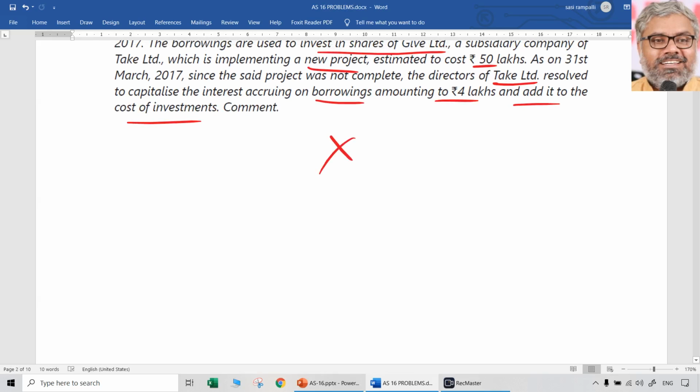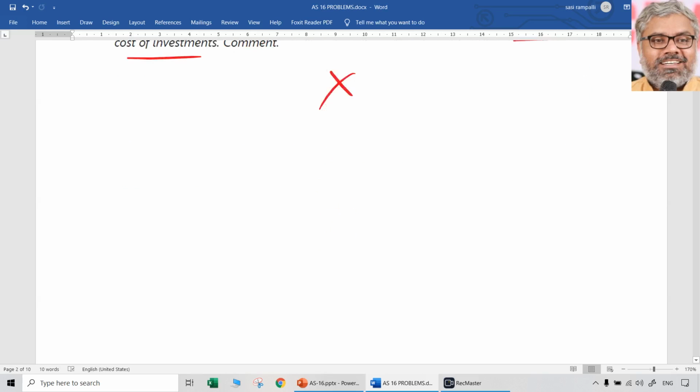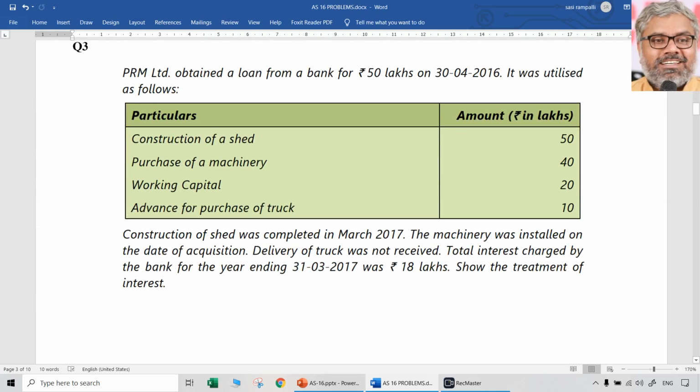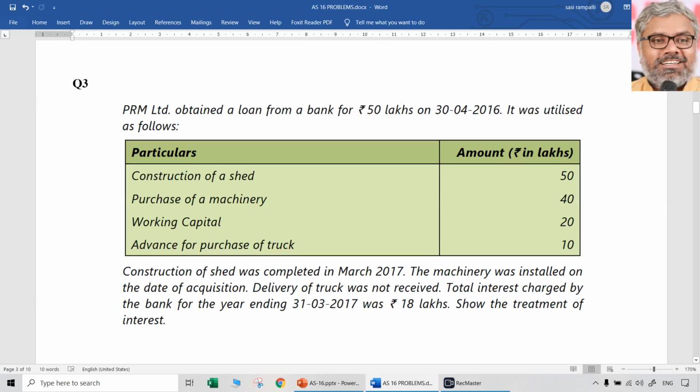So what is the comment here? The director's resolution is invalid, inappropriate. It is in violation of accounting standard 16. Not acceptable.